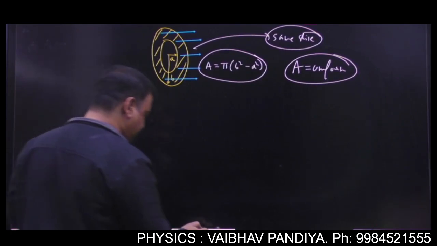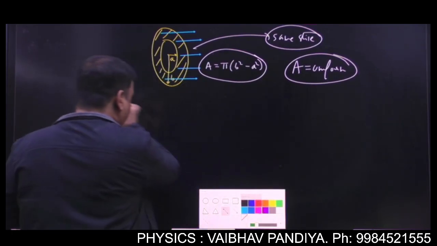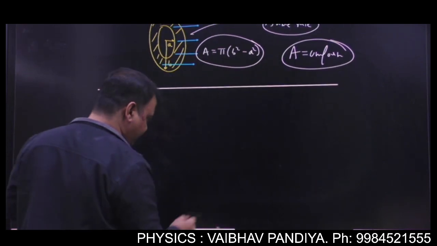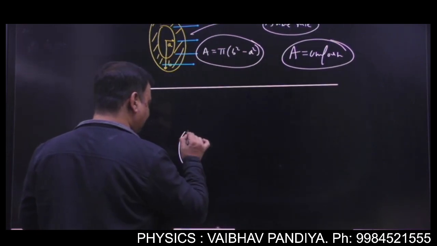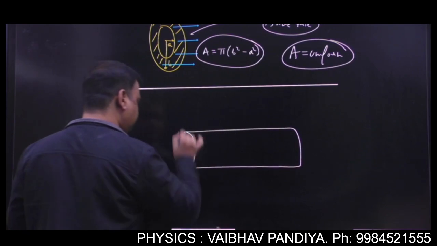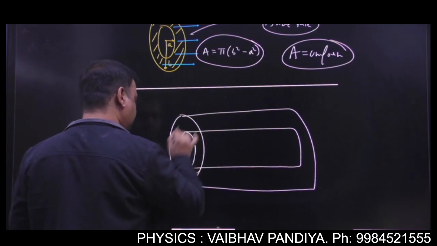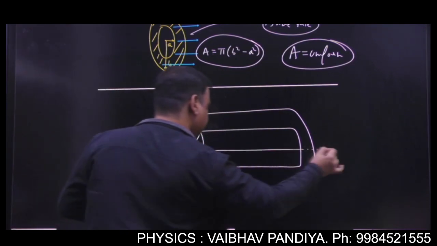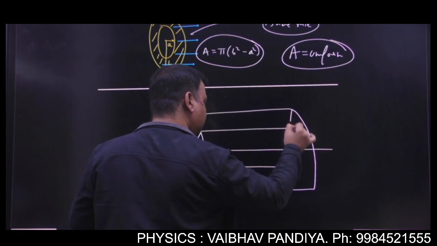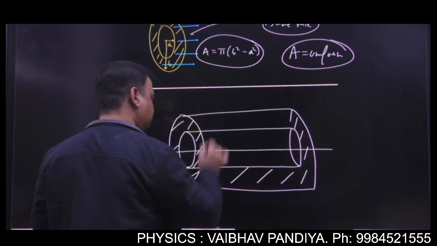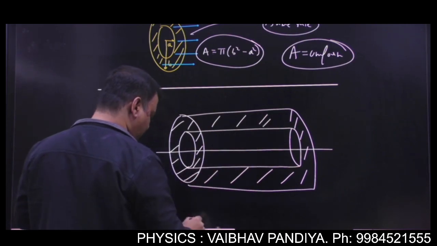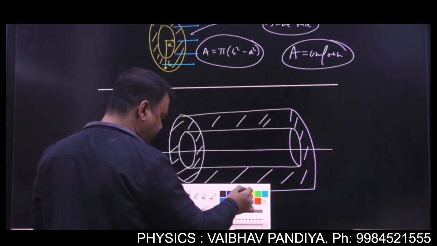Okay, now see another illustration. Suppose we have a hollow cylinder, the same cylinder. Now you are maintaining the temperature difference between the inner end and the outer end.